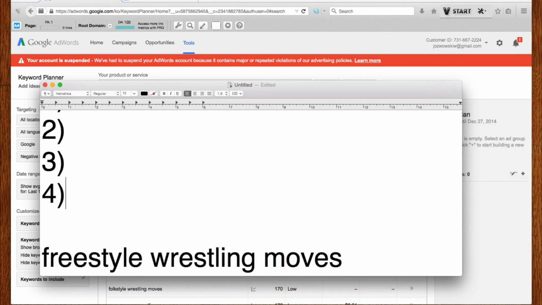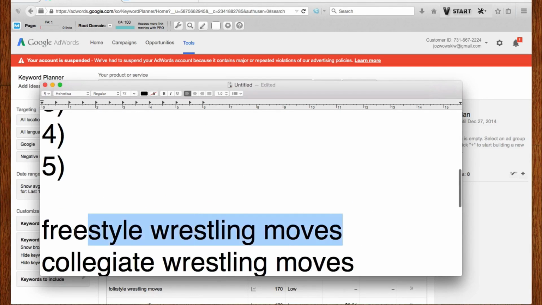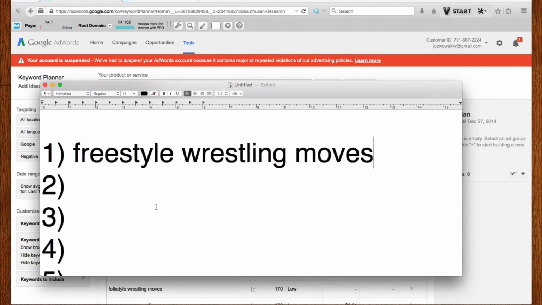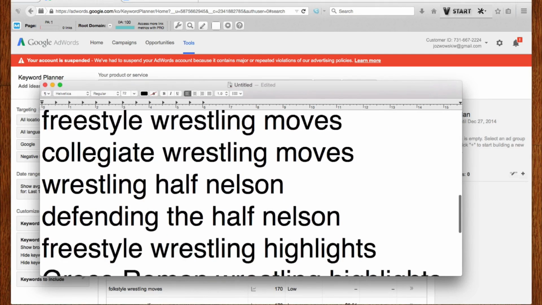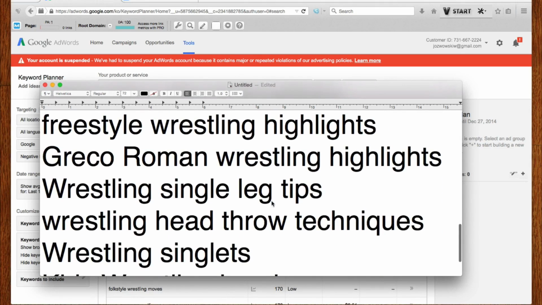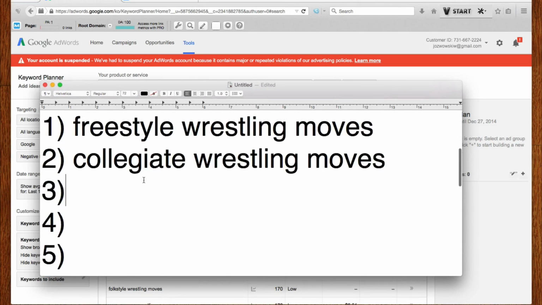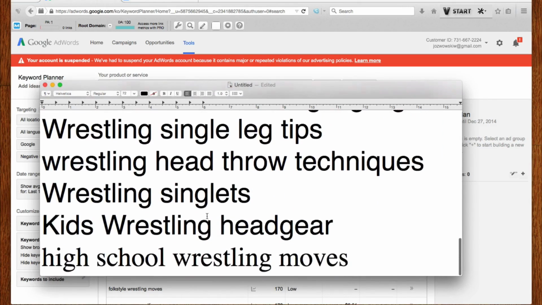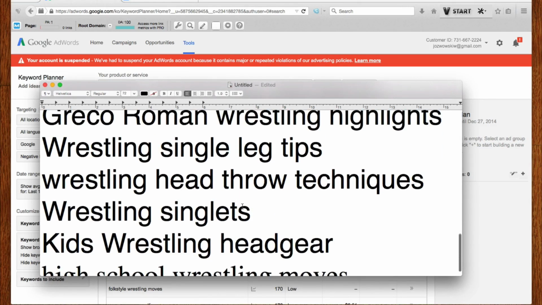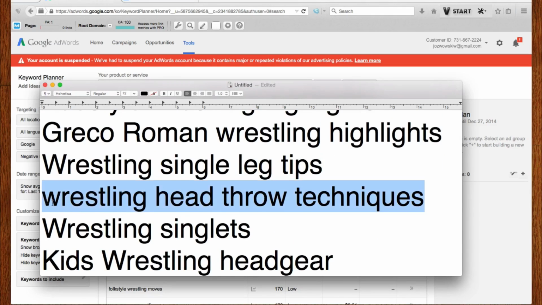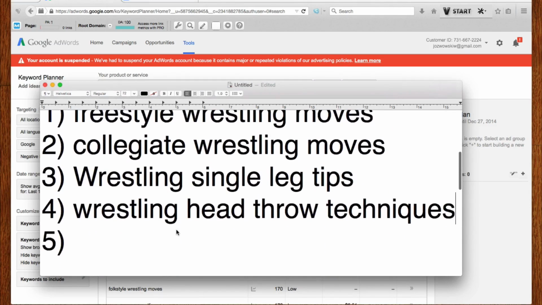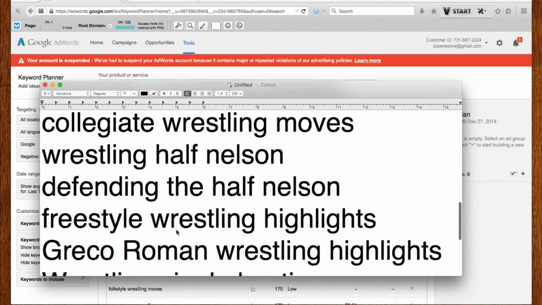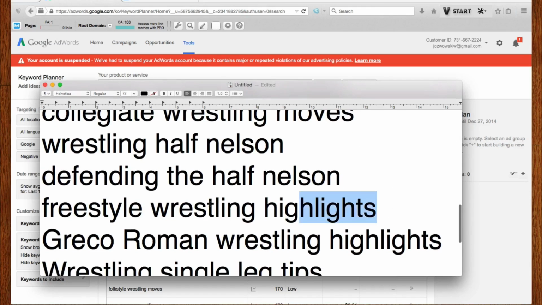So let's see what we have here. So we're going to do freestyle wrestling moves. And we're going to do collegiate wrestling moves as well. And we'll do some specific moves here, like wrestling single leg tips. These are great keywords to start out with. Probably stay away from these buyer keywords in the beginning. We could do another specific move, wrestling head throw techniques. And we could even do something like freestyle wrestling highlights.